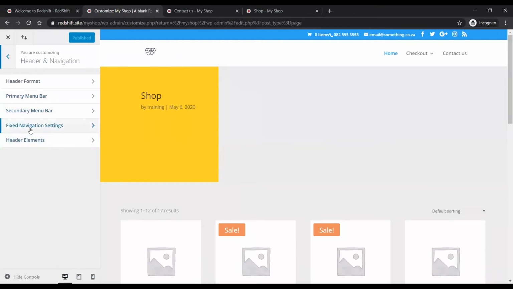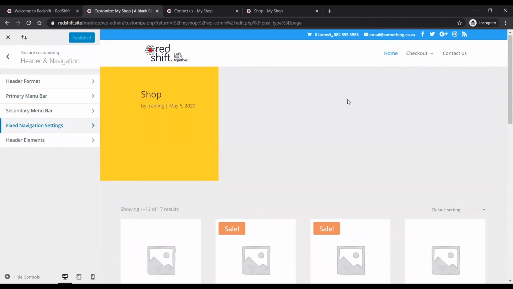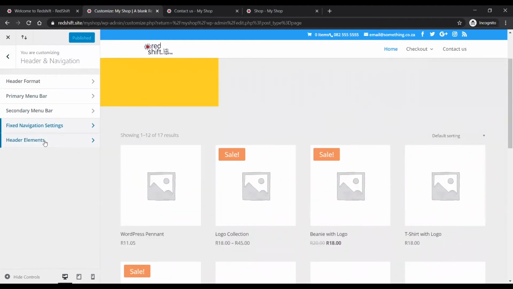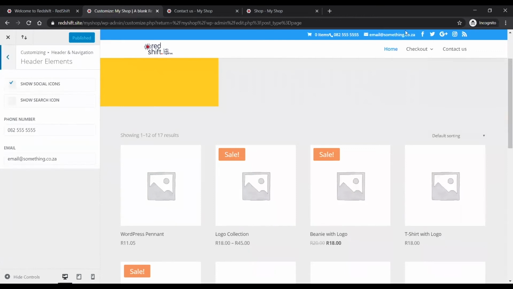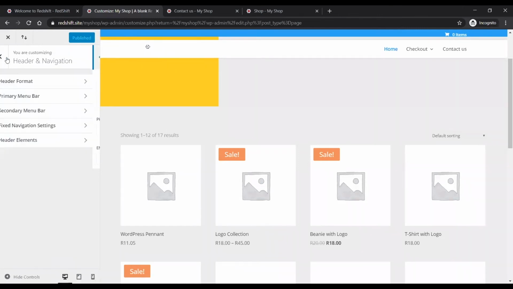And then header navigation is the floating one. And header elements is obviously stuff like these social icons over here. This is where you can show them or turn them off. The phone number, if you want to edit it, or if you want to get rid of it, you just delete it, that kind of thing. So if you want to obviously save those changes, you have to publish for it to actually be like that on the website.